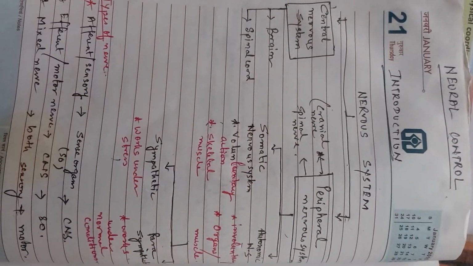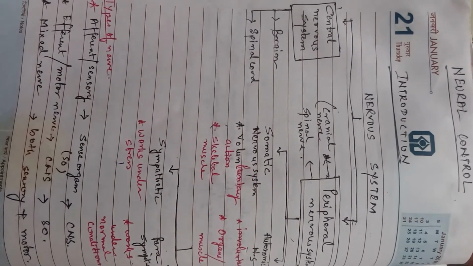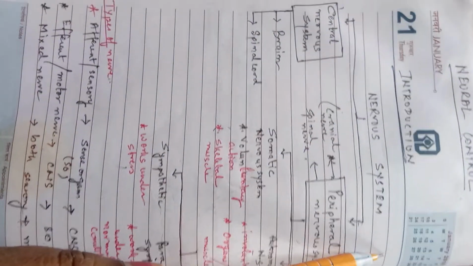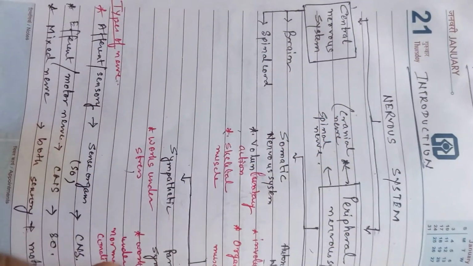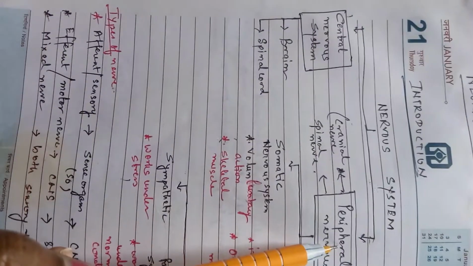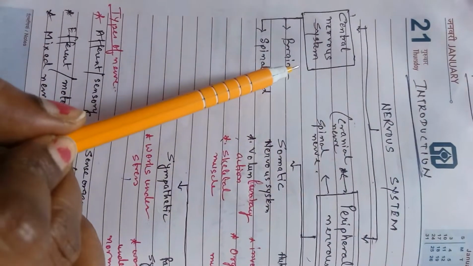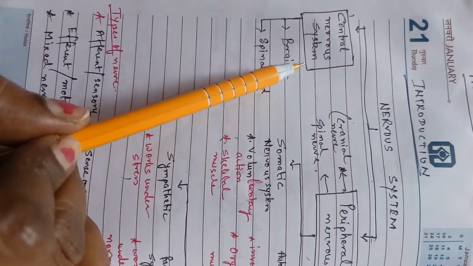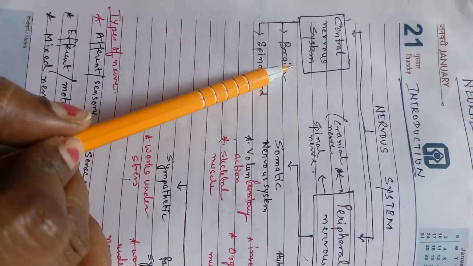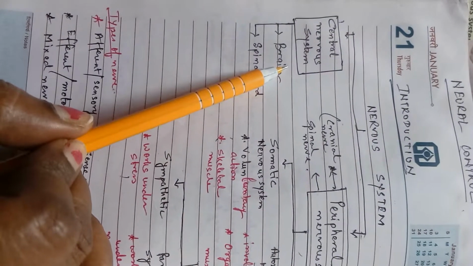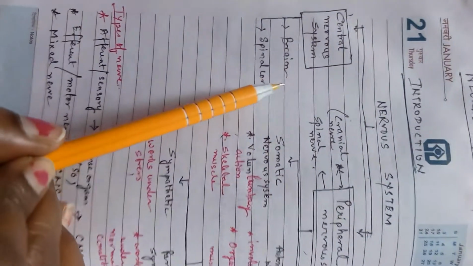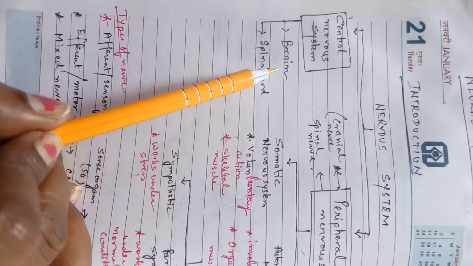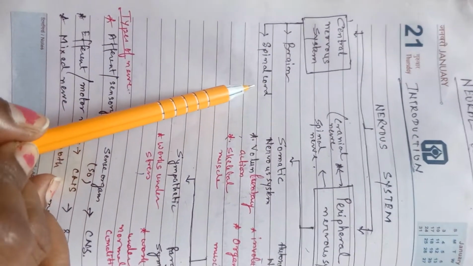So we are going to study how this nervous system is classified into two broad divisions. First it is called the central nervous system and then it is called the peripheral nervous system. What do you mean by central nervous system? The nervous system which is located in the central part of your body. If you see your body centrally, then what is the central part of your body? Naturally the brain, and brain is followed by the spinal cord. So here also the central nervous system consists of the brain and spinal cord.